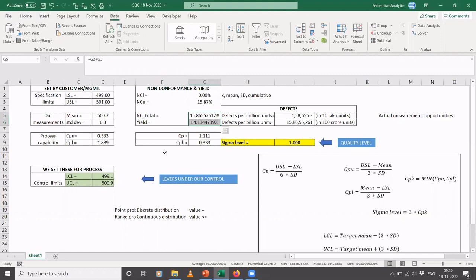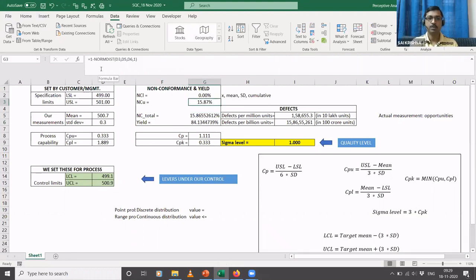So what is the formula for NCU? NCU is basically 1 minus this NORM.DIST. What will this NORM.DIST function give you? It will tell you, if I have a normal distribution with a mean of 500.7 and a standard deviation of 0.3, what is the probability that the value is less than or equal to 501?